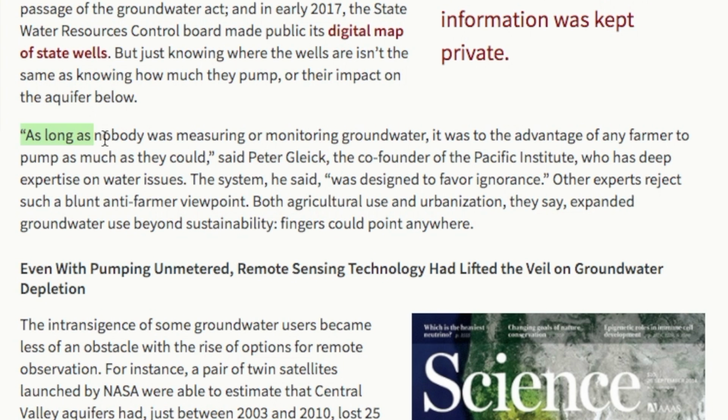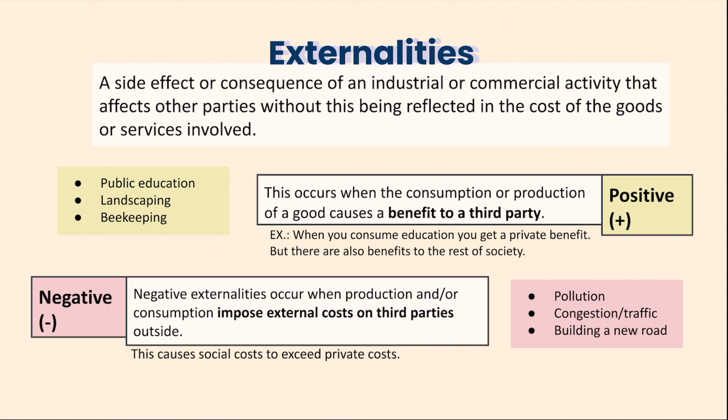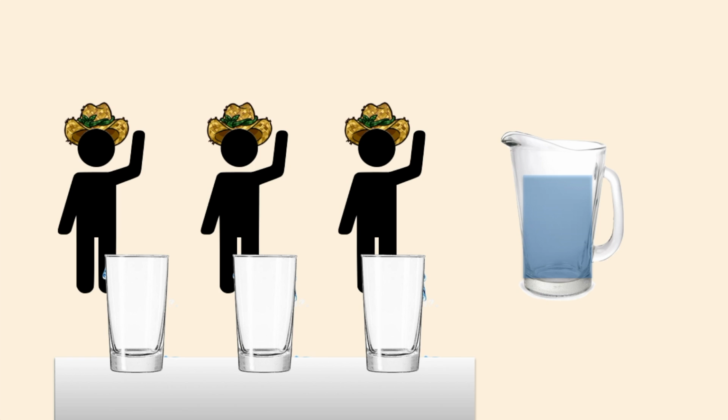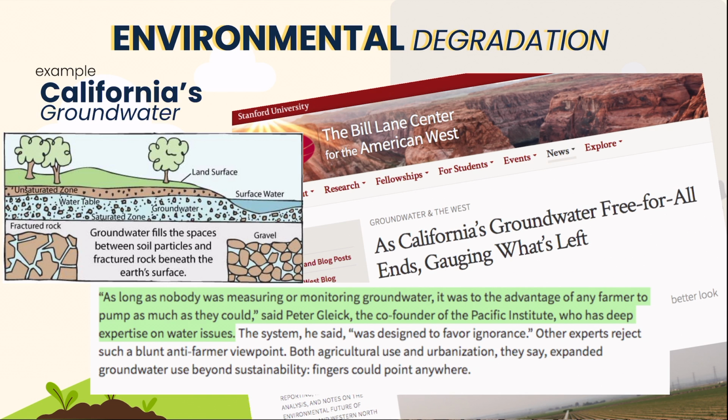California's drought was an issue brought about by the lack of rainfall and the lack of efficient distribution, Stanford even calling it the water free-for-all. These environmental issues arise from negative externalities. Each farmer uses water without care and allows for an abundance of its use, then it reduces the amount that others can use when speaking in terms of effective distribution. However, since some people neglect this external cost and everyone uses too much, this results in the overuse of water or an insufficient supply of it.